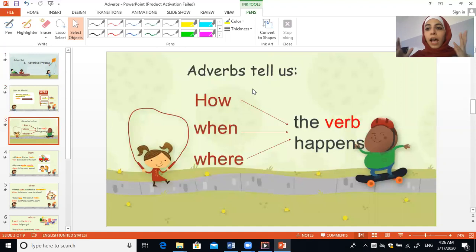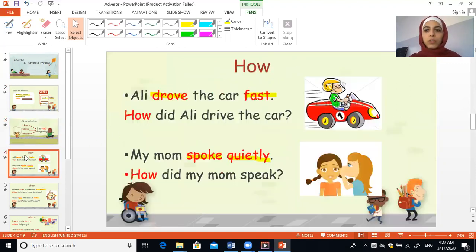Adverbs tell us how, when, and where. So adverbs tell us how the verb happens, when the verb happens, and where the verb happens. Let's start with how. Here you have a sentence and you have a question. Sentence number 1. Look at the picture. This is Ali. Ali drove the car fast.